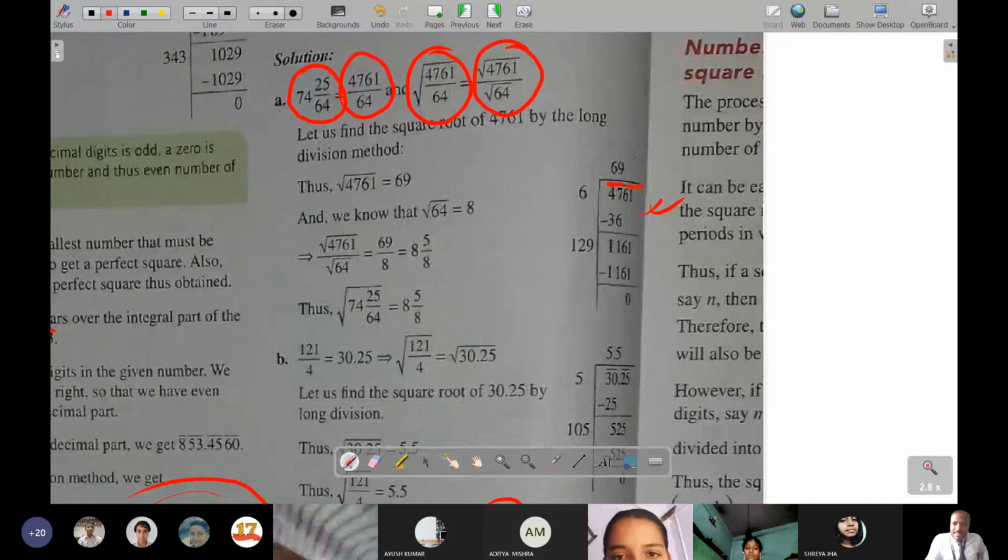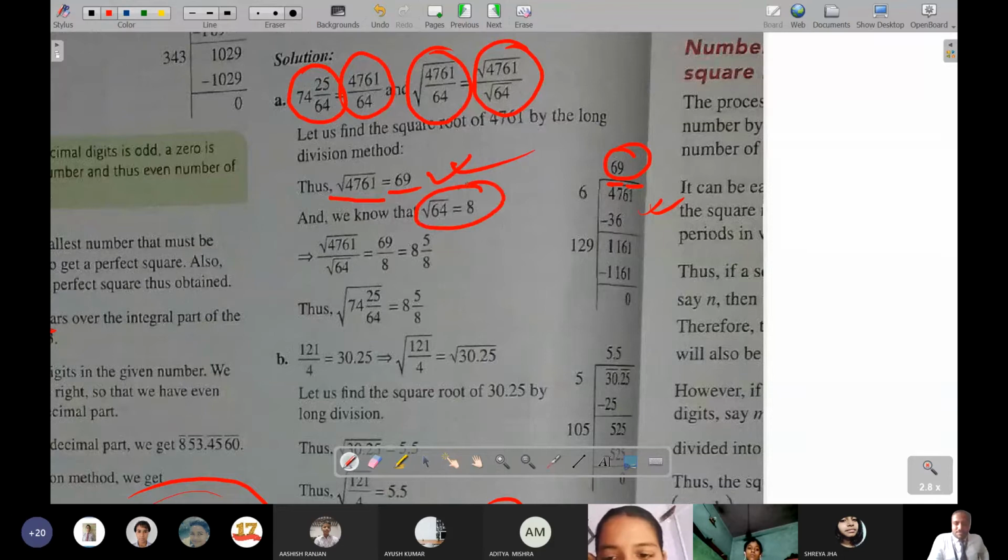Okay. Then here comes root 69. So here it has been written root of 4761 is equal to root of 69, and root of 64, of course 8 times 8 is 64, so 8 has been written. The division method has not been shown, okay, as all of you know. So what happens?